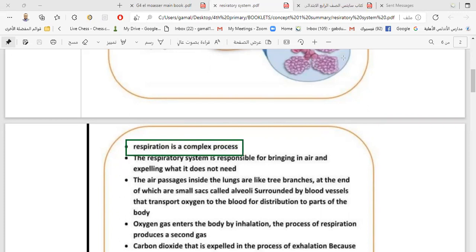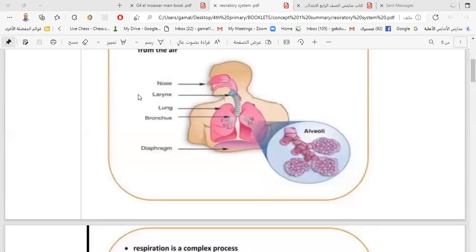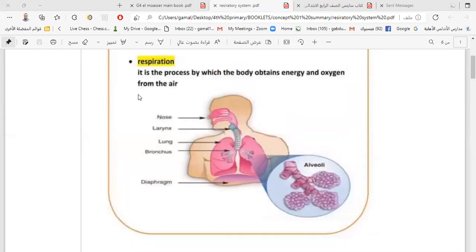Okay, let's start talking about the respiratory system. As you see in the figure here, you can see the structure and the parts of the respiratory system. The first part of the respiratory system, of course, is the nose. You should inhale air from the nose, not from the mouth, because you can inhale from the mouth, but it is not better.